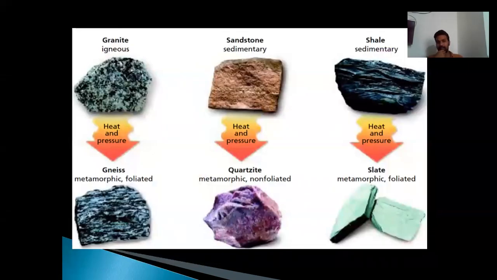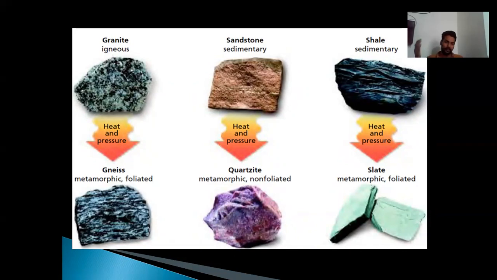The next slide will explain how known rocks of igneous and sedimentary origin convert into metamorphic rocks. Say, for example, granite. Granite is an acidic igneous rock, but on the application of heat and pressure, it converts into gneiss, which is a metamorphic foliated rock. The sedimentary sandstone, on metamorphism, develops into quartzite, which is a metamorphic non-foliated rock. Shale is also of sedimentary origin, and when heat and pressure are applied over it, slate is developed. It is also a metamorphic and foliated rock.